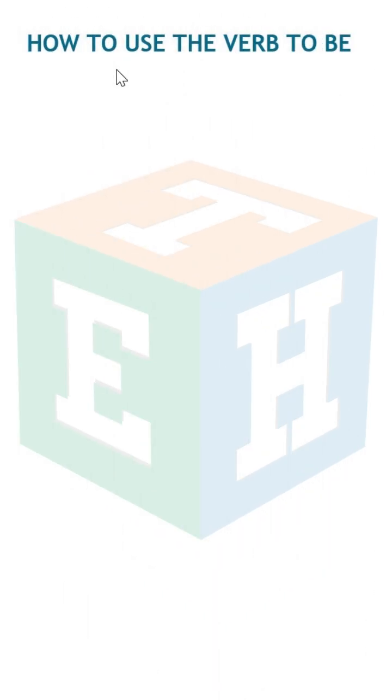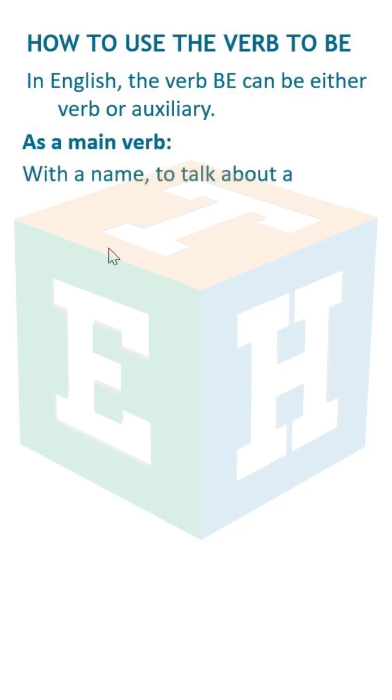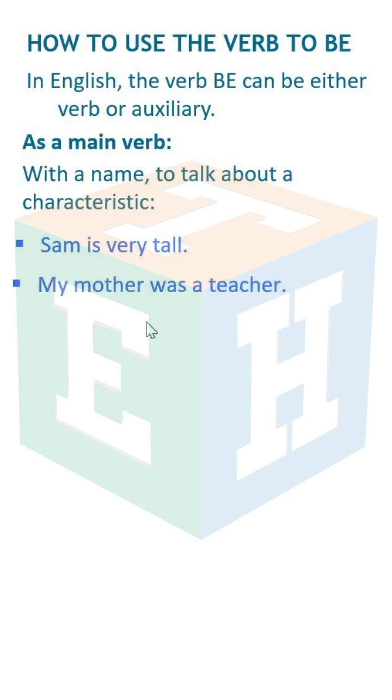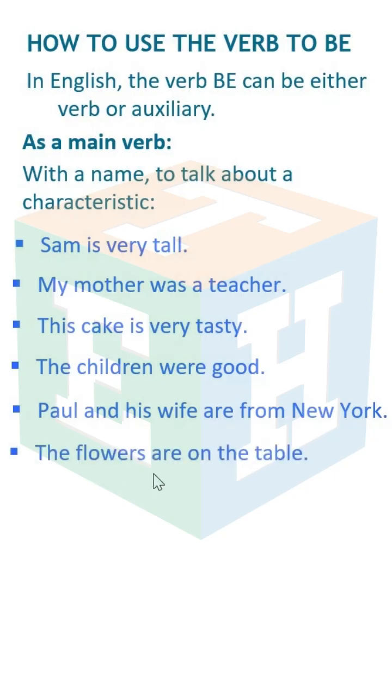How to use the verb to be. In English, the verb be can be either a main verb or an auxiliary. As a main verb, with a name to talk about a characteristic. Sam is very tall. My mother was a teacher. This cake is very tasty. The children were good. Paul and his wife are from New York. The flowers are on the table.